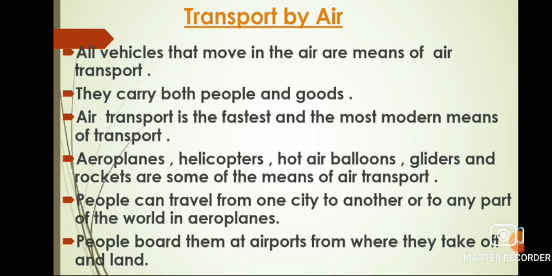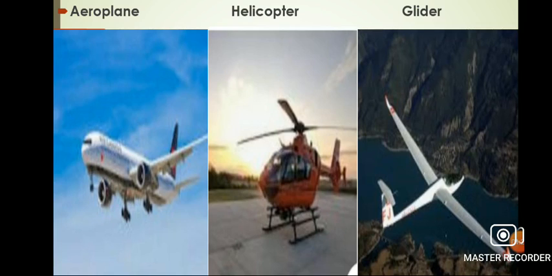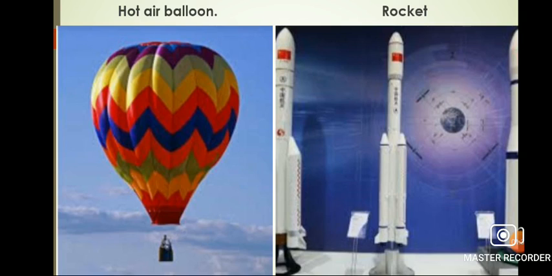People board them in airports from where they take off and land. Goods transported by aeroplanes reach the airport from where they are loaded on a plane. In this picture, you can see the image of an aeroplane, helicopter, and glider. Now, in this picture, you can see the image of hot air balloons and a rocket.